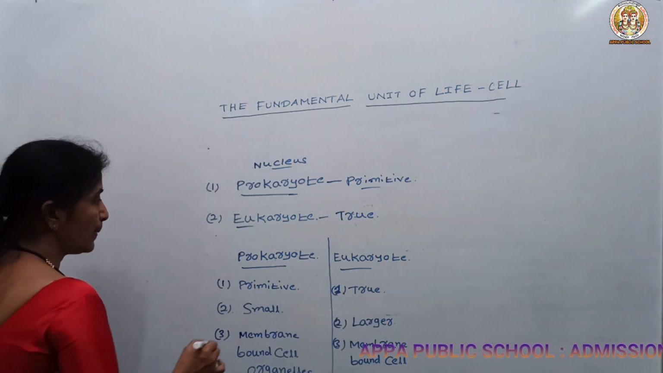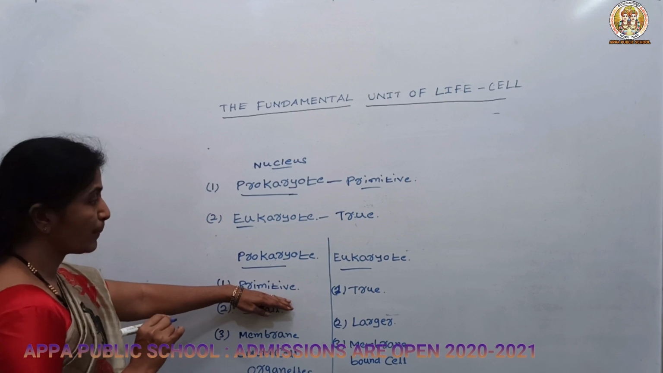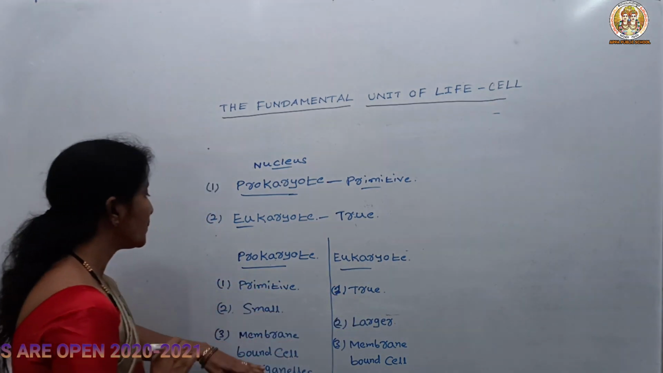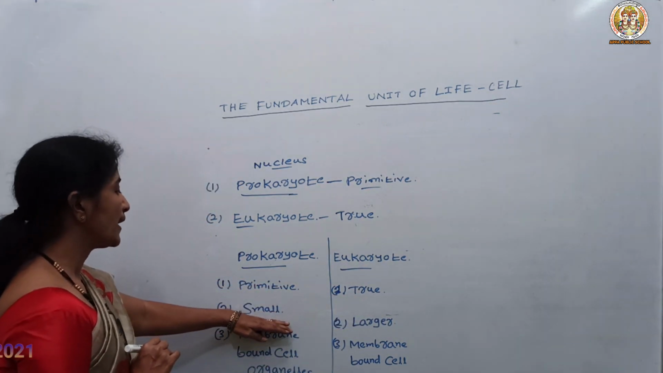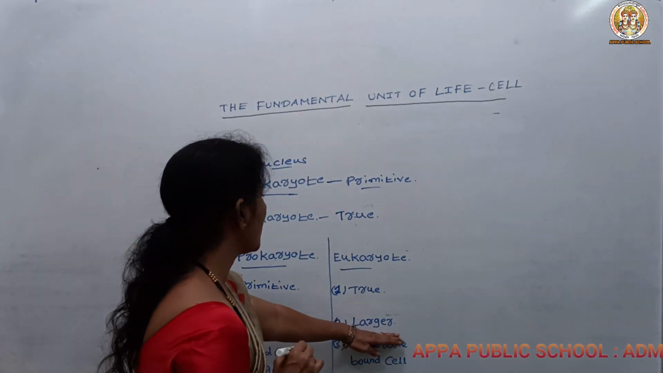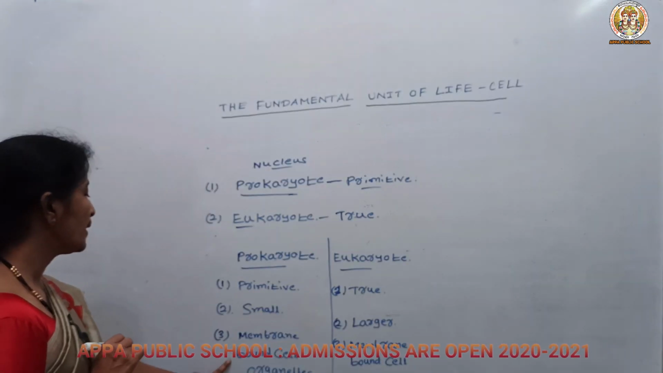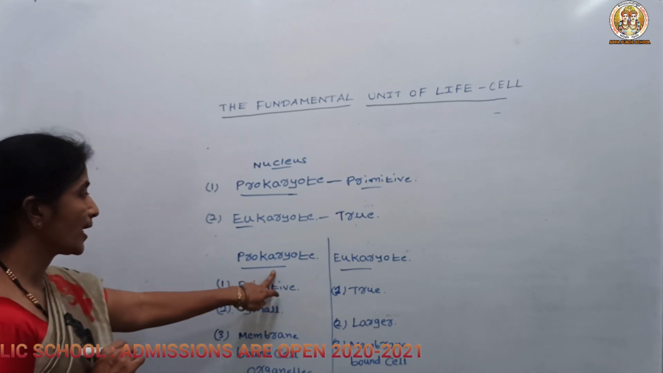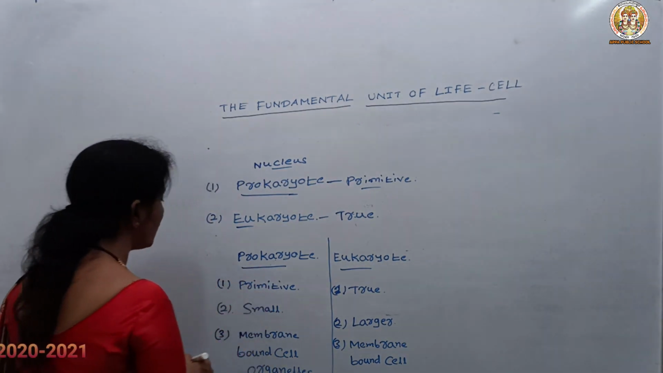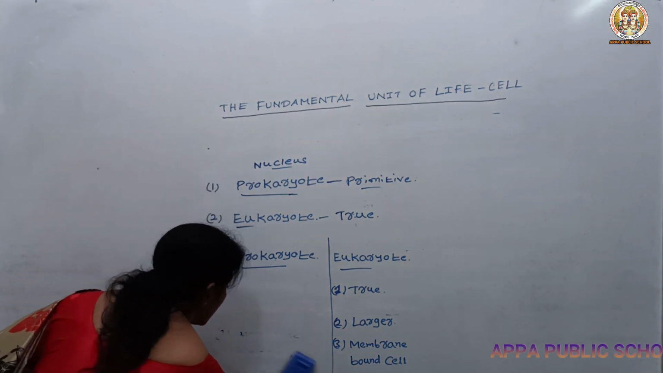Then we can see the prokaryotes have the primitive nucleus, meaning without the nuclear membrane. In case of eukaryote, it has the true nucleus with nuclear membrane. These prokaryotic cells are very small and cannot be observed without the aid of a microscope, but eukaryotes are larger and we can see them without the aid of a microscope. And the third one is membrane bound cell organelles: absent in prokaryote and present in eukaryote.